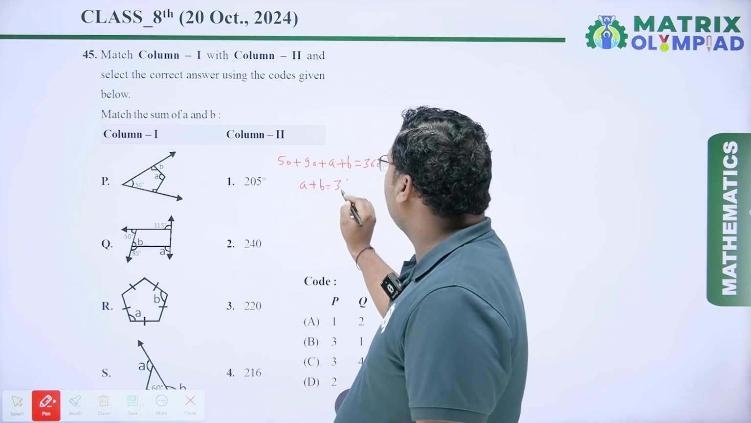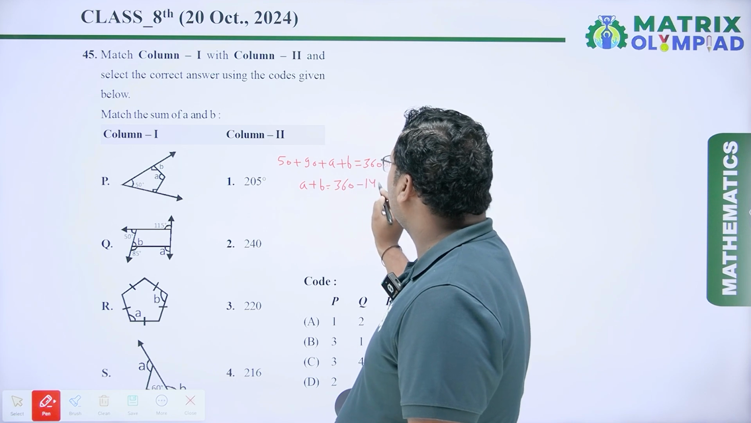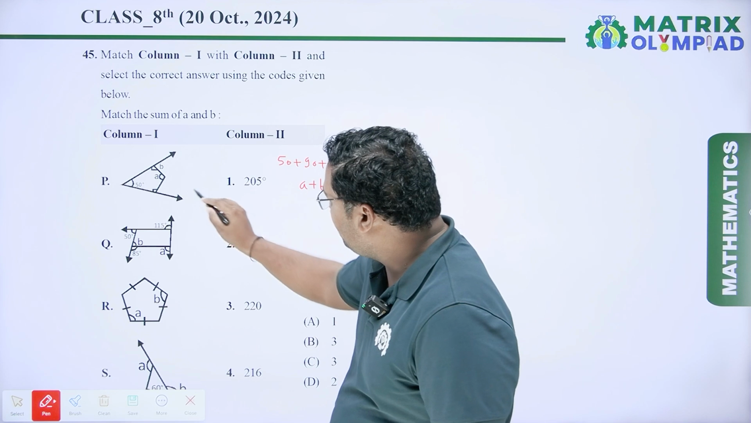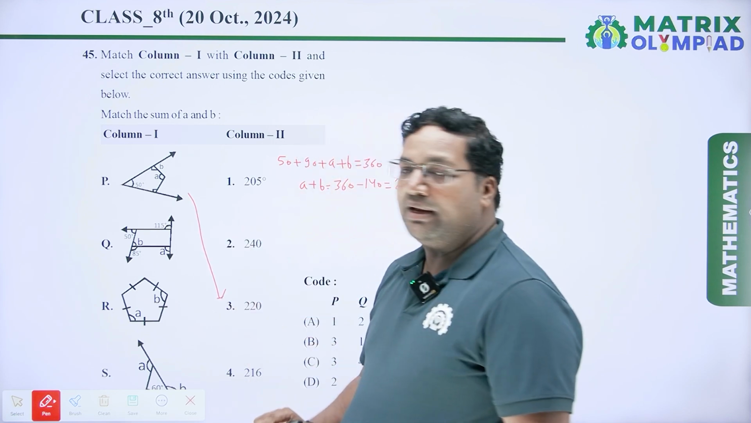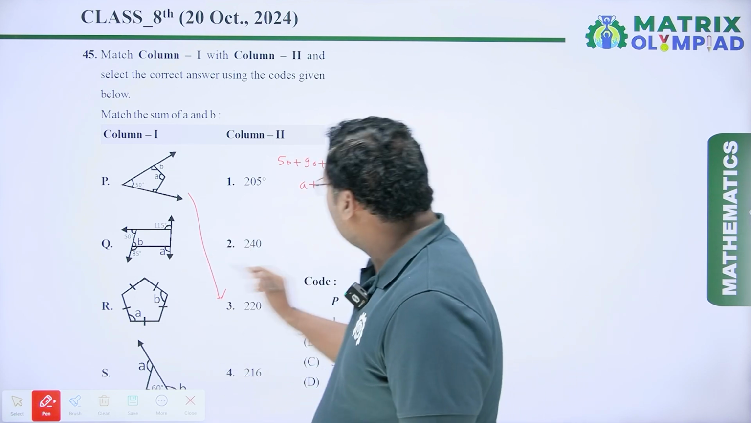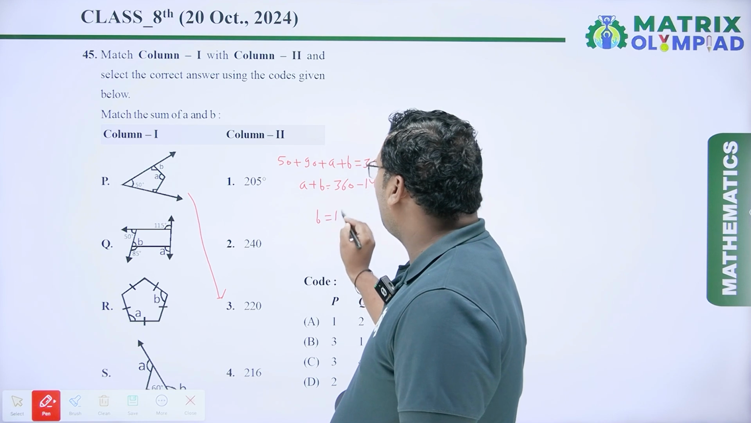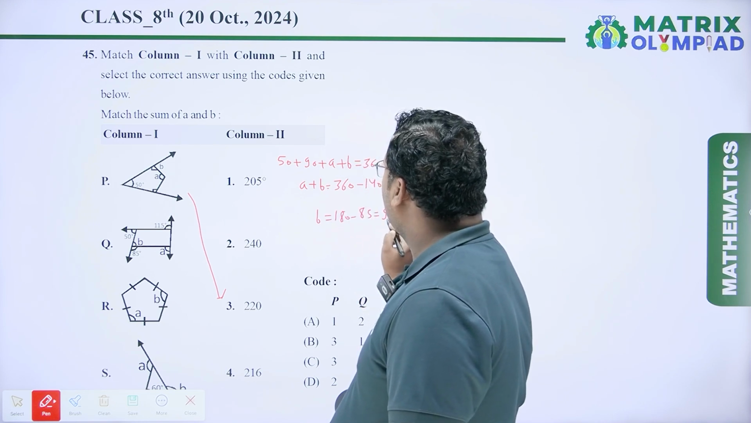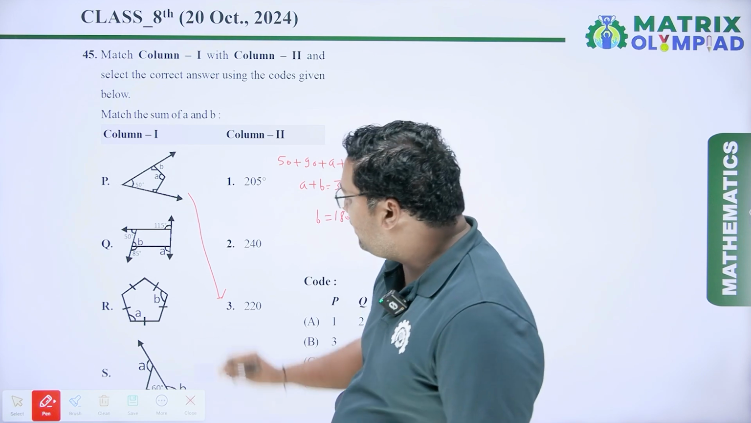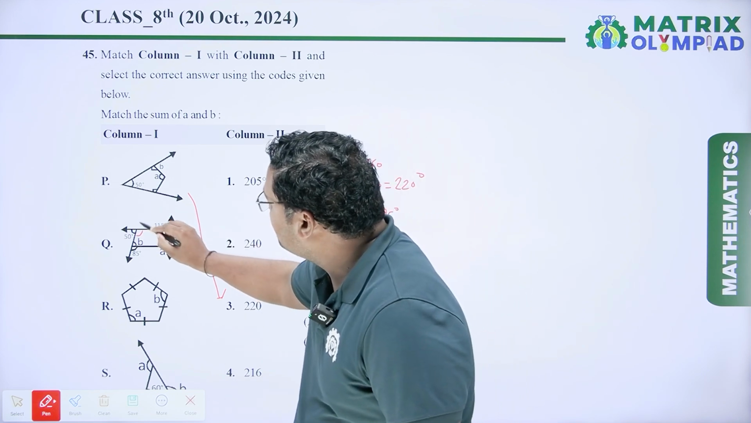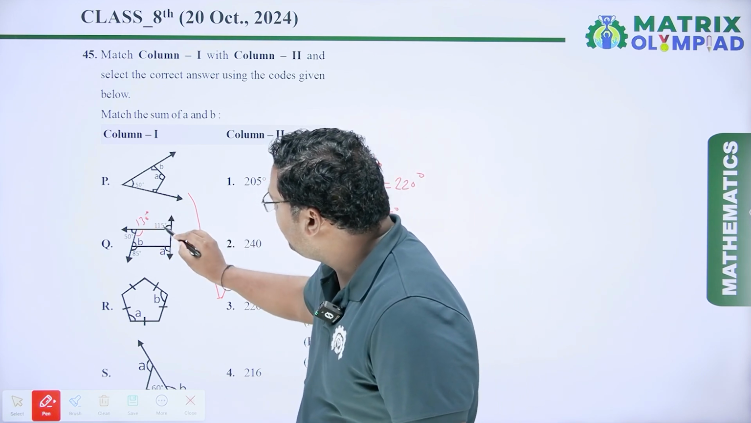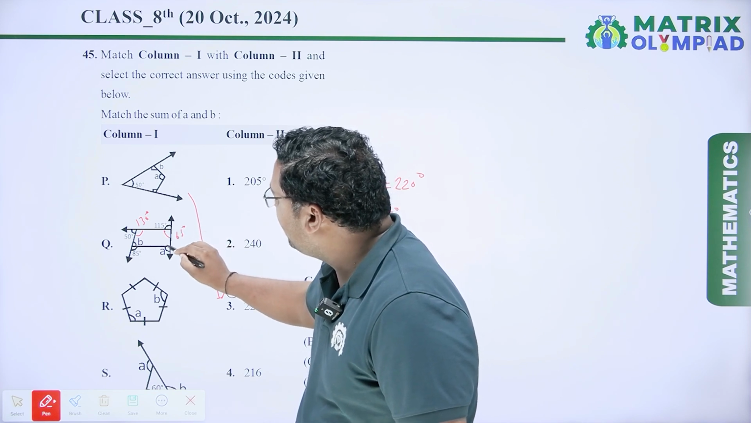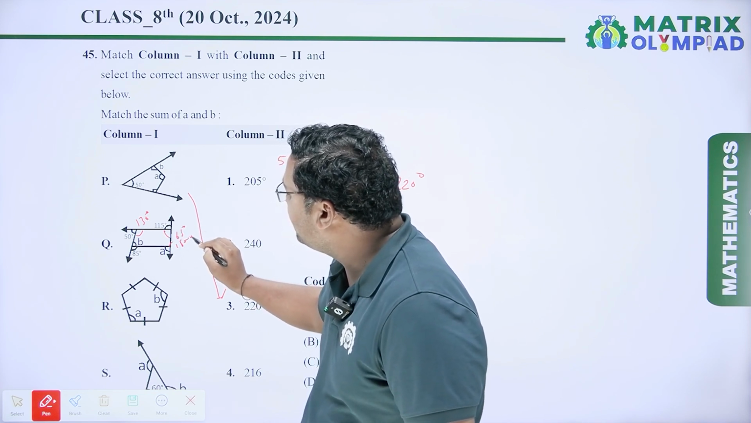So A plus B equal to 360 minus 140 degree, which is equal to 220 degree. So for P, third one is true. Next, here you can see the value of angle B is 180 minus 85, which is equal to 95 degree. Here this angle is 50 degree, so this angle is 130 degree. It is 115 degree, so it is 65 degree. It is 180 minus A.